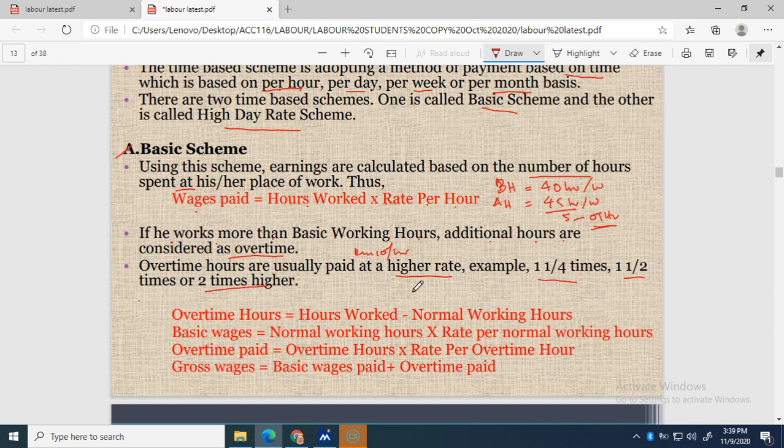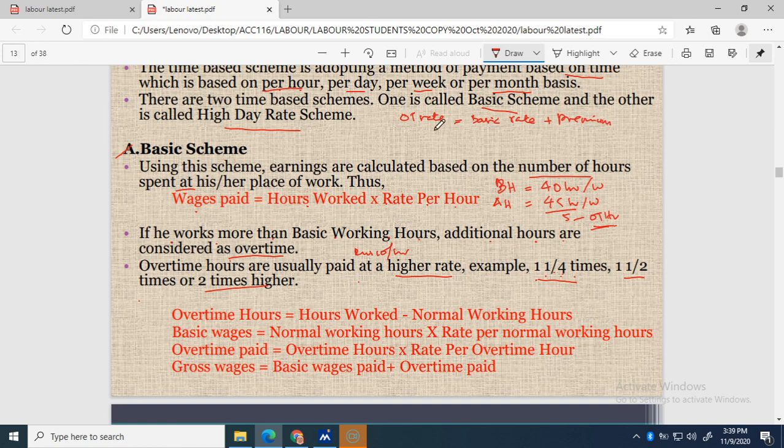If we have overtime, the rate is more than 10, maybe one and a quarter times 10. So the overtime rate is higher than basic. Basic normally is 1, and the overtime rate is equal to the basic rate plus premium.